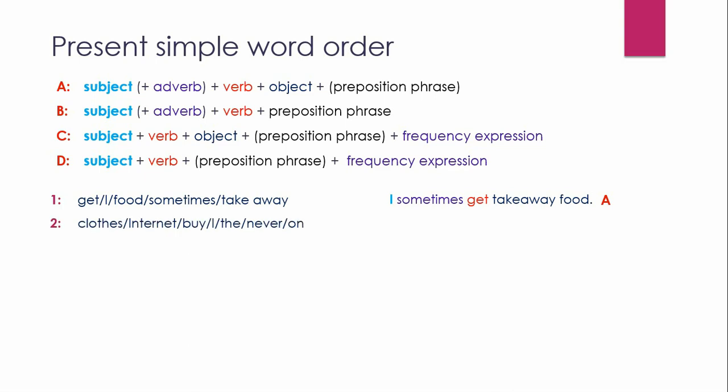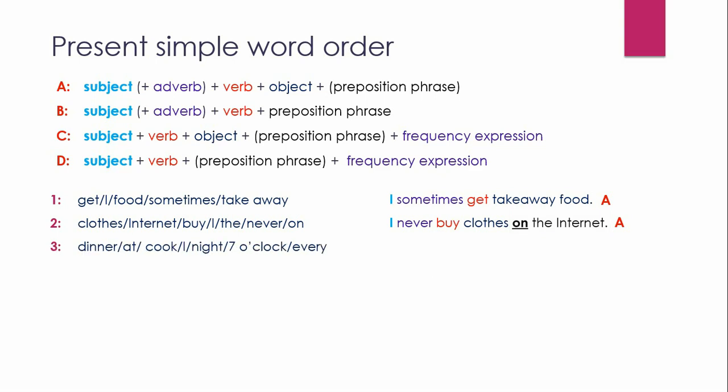Number 2. Clothes, internet, buy, I, the, never, on. I never buy clothes on the internet. This is also an example of sentence structure A, this time with a preposition phrase.